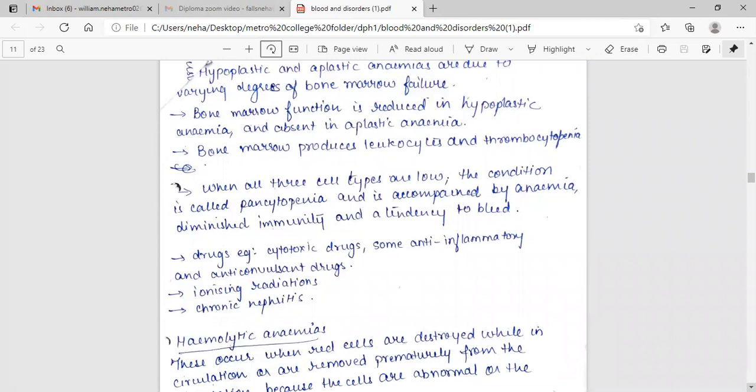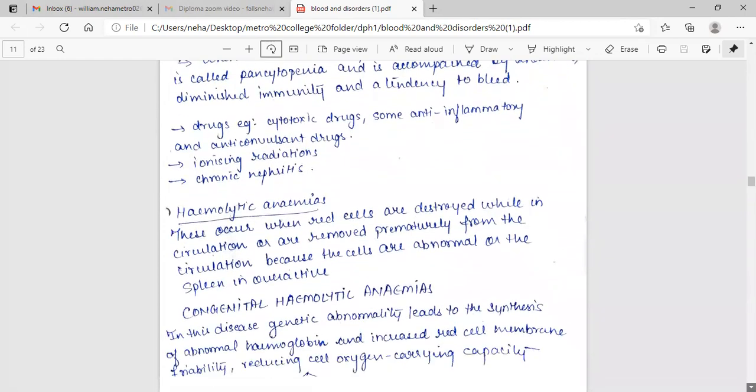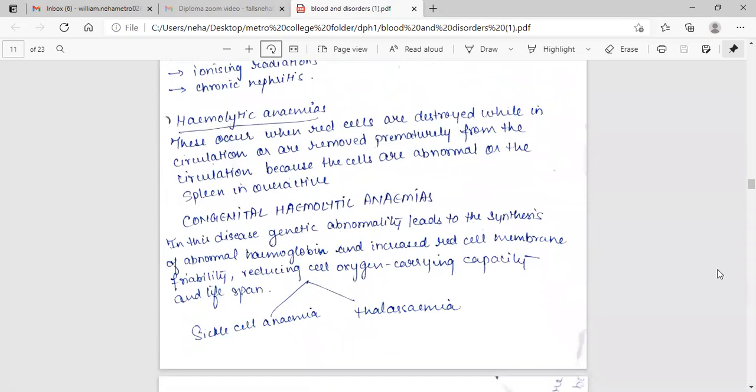Causes: drugs, for example cytotoxic drugs, some anti-inflammatory, anticoagulant, and anticonvulsant drugs, ionizing radiation, chronic nephritis. Hemolytic anemia. These occur when red cells are destroyed while in circulation or are removed prematurely from the circulation because the cells are abnormal or the spleen is overactive.